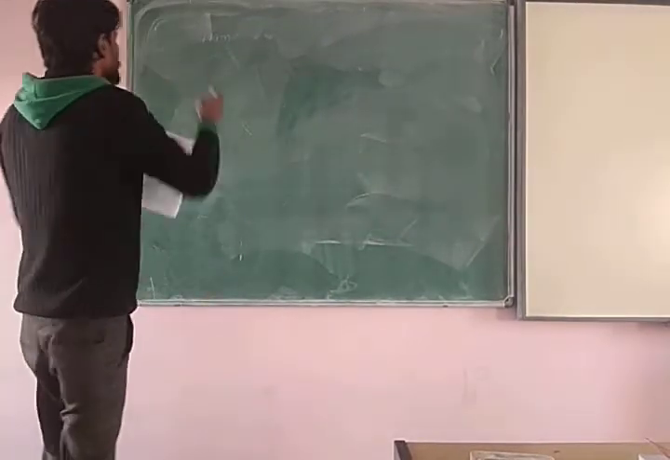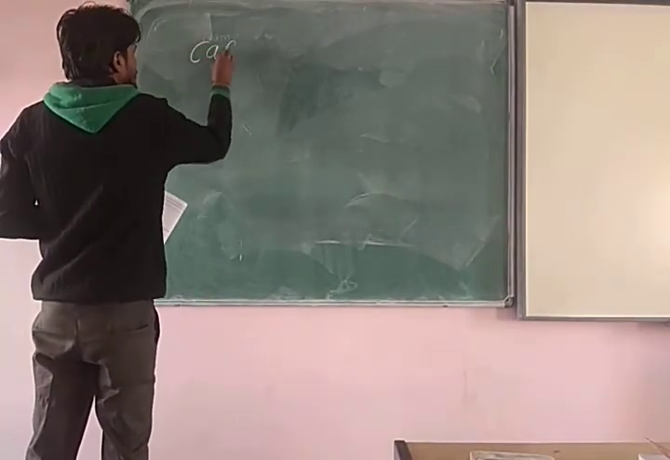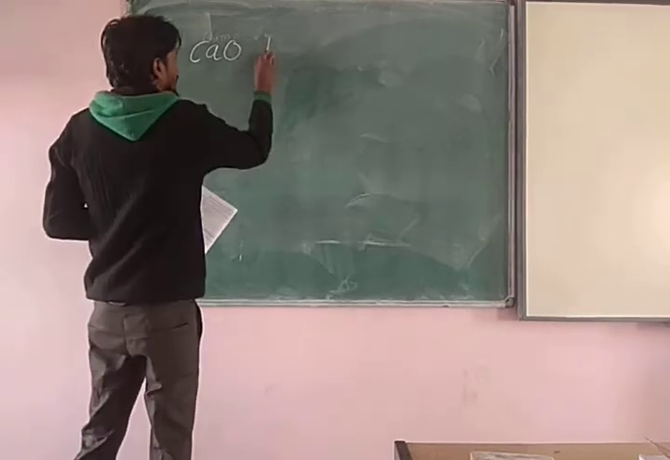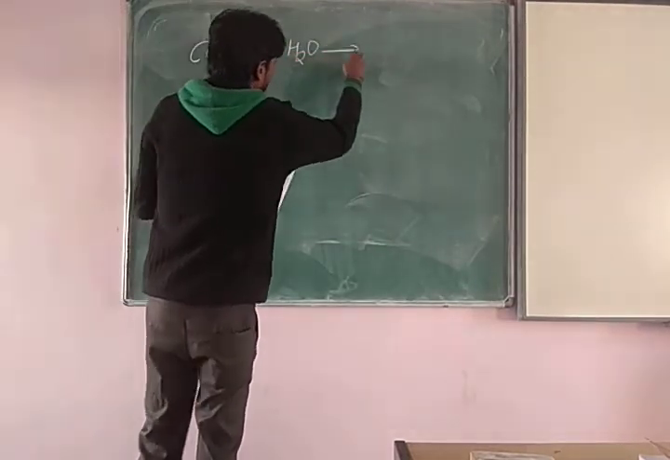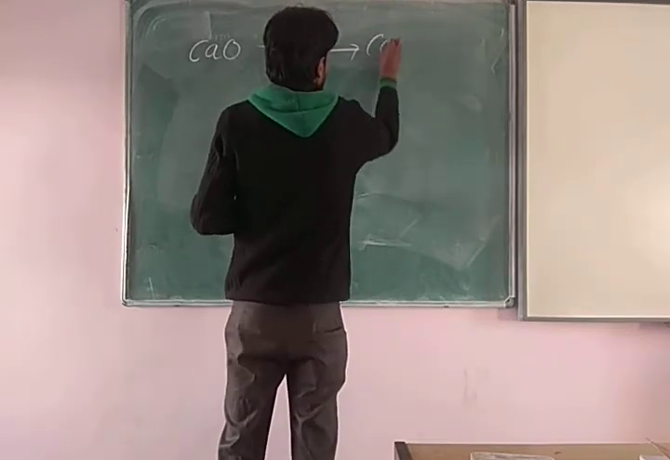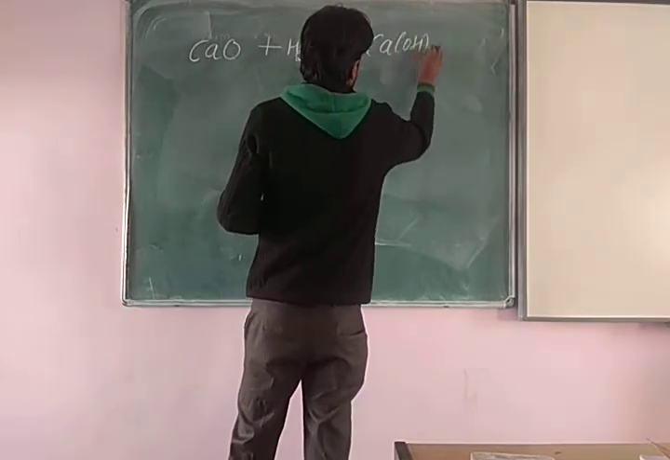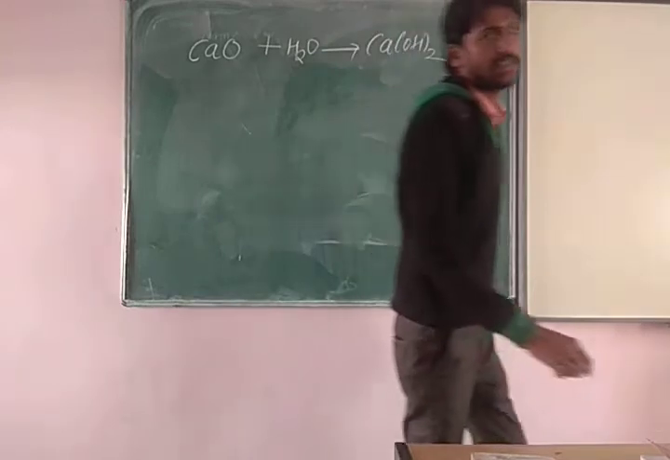In this question, the calcium oxide formula is CaO. That will react with H2O. Then it will form calcium hydroxide, Ca(OH)2. That is the reaction.